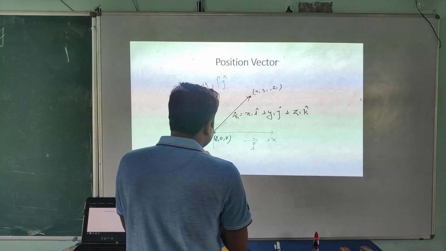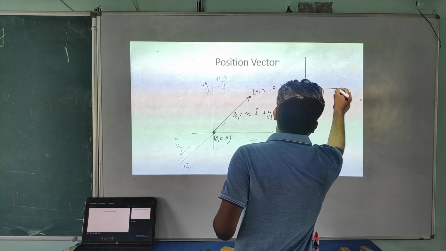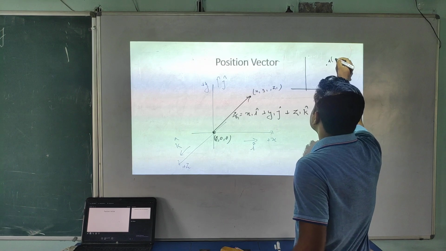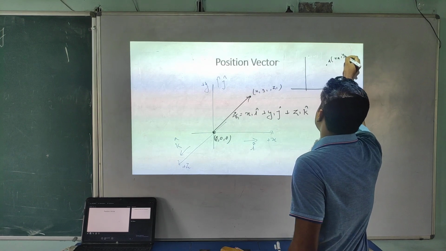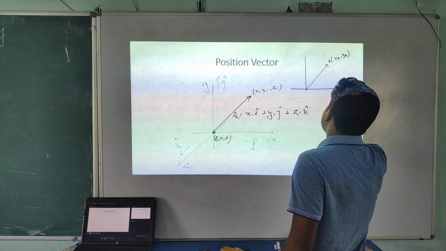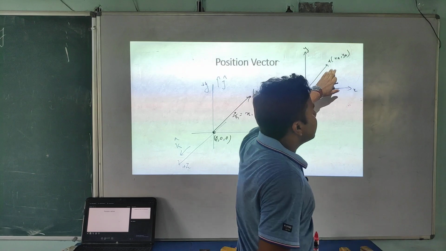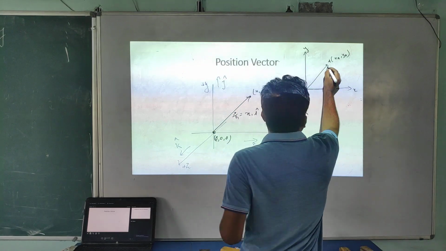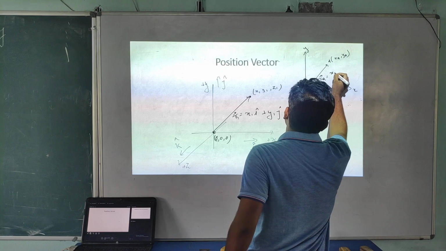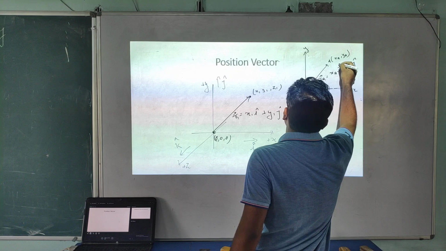What is the meaning of this, student? Look at this. If I tell you this is a point A, it's XA, YA. First understand in the 2D coordinate system, then only you can understand in 3D. So this one is the 2D coordinate system. What is the meaning of this RA position vector? It's XA i cap plus YA j cap.